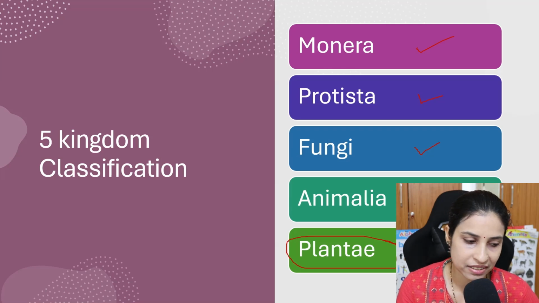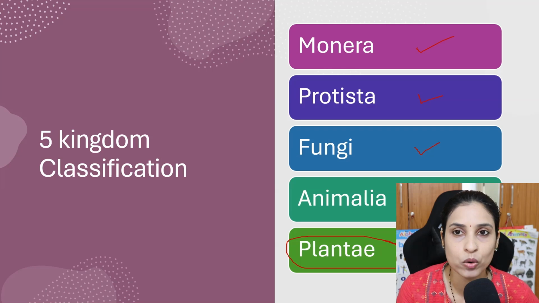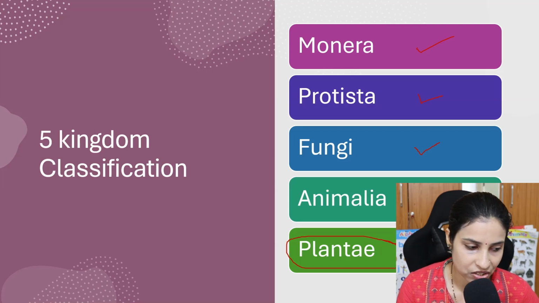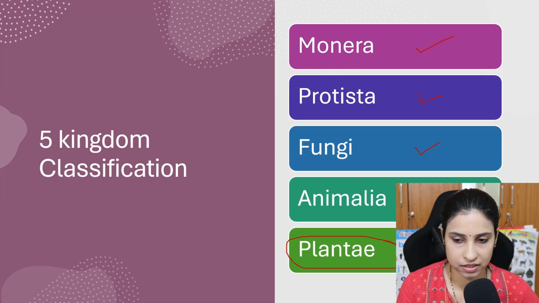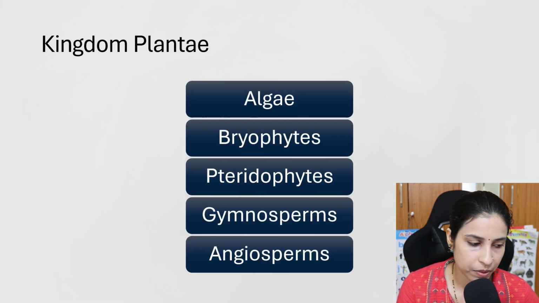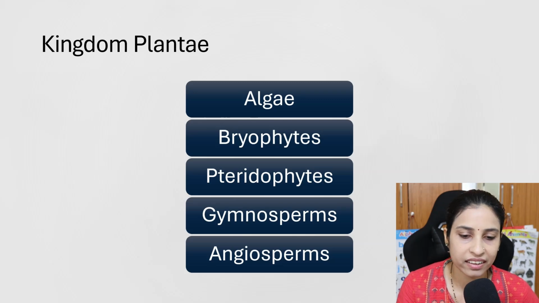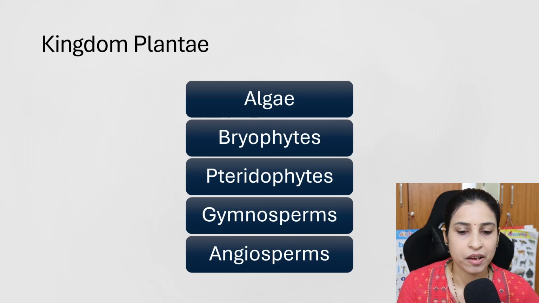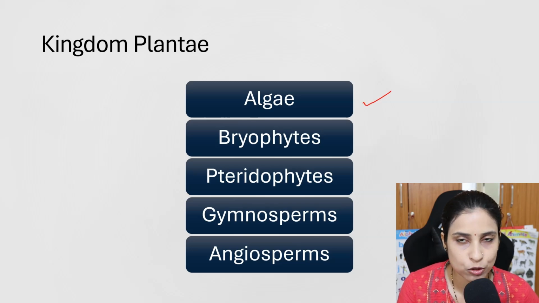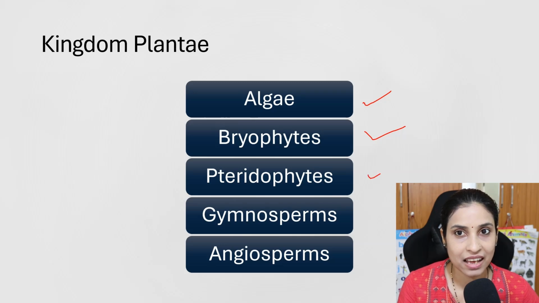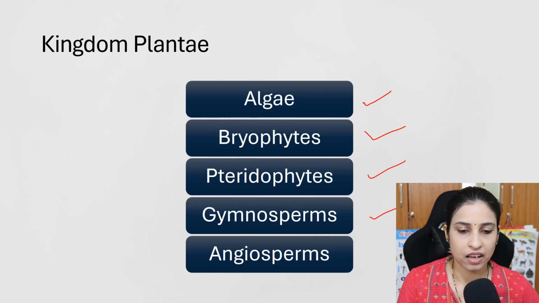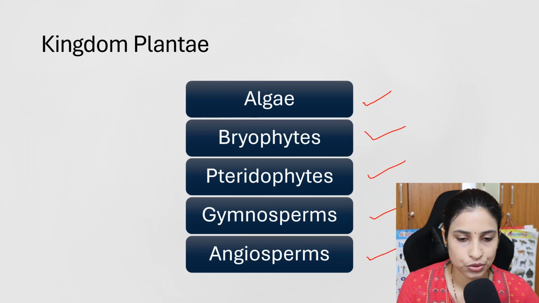Okay, in today's class we will discuss the kingdom Plantae. आज हम plant kingdom के बारे में discuss करेंगे. The kingdom Plantae is again categorized into 5 groups: algae, bryophytes, pteridophytes, gymnosperms and angiosperms. ओके, हम algae से शुरू करेंगे.